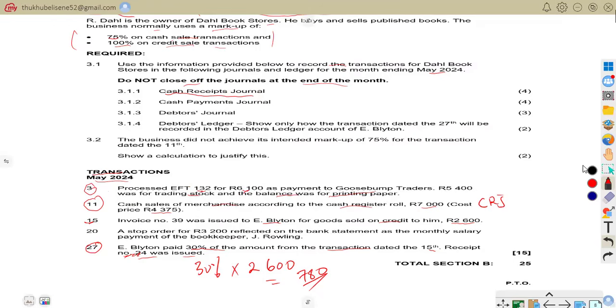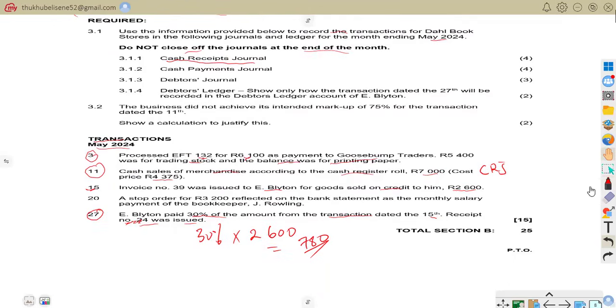What this means is that we have a total payment of 6,100. That is going to go into our bank. 6,100 is our total payment.